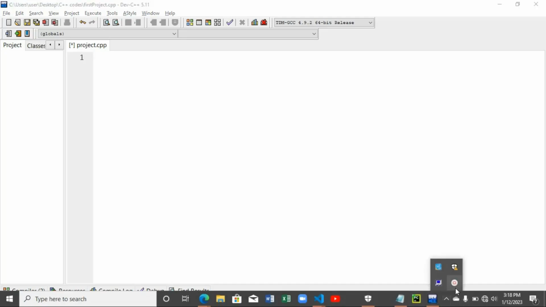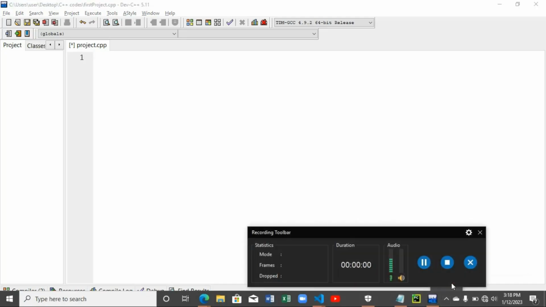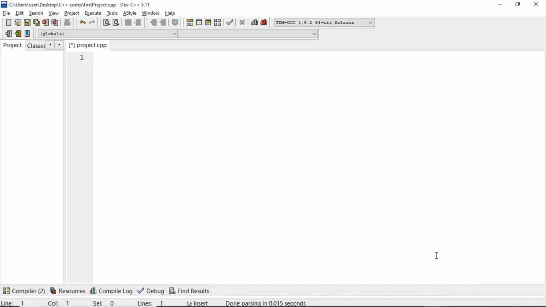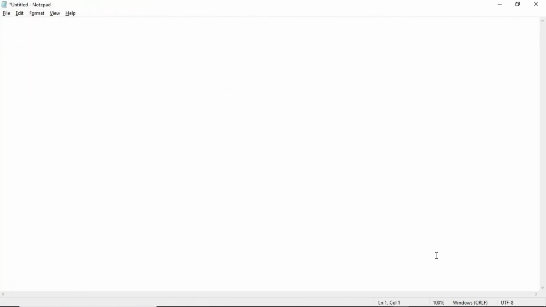So now let's begin. How do we code C++? Let's look at some of the most important things you need to know that must be included in your C++ code before you can start using it. Just like Java, C++ also works with lots of libraries and packages. These libraries are basically used to define the reserved words which we are going to be making use of in C++. The reserved words or keywords are basically the syntax of our programming languages.